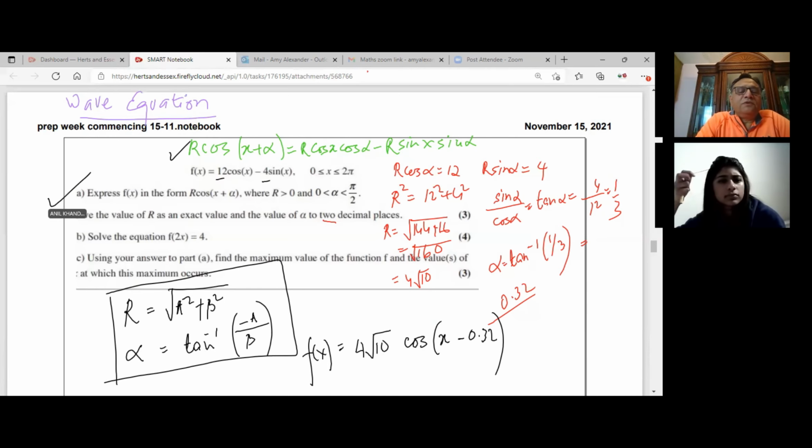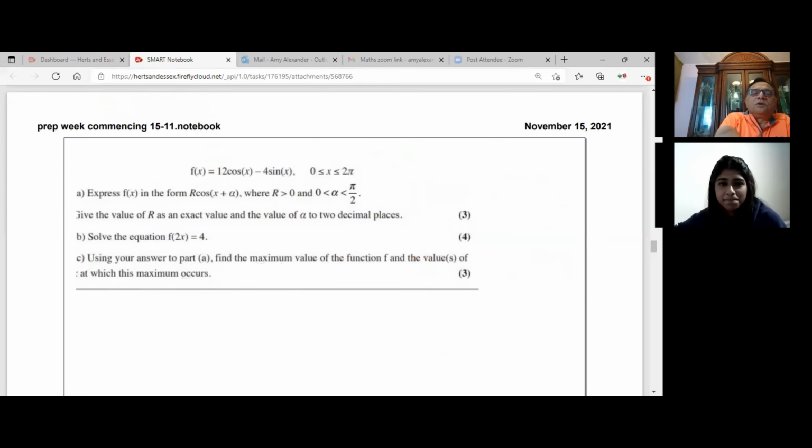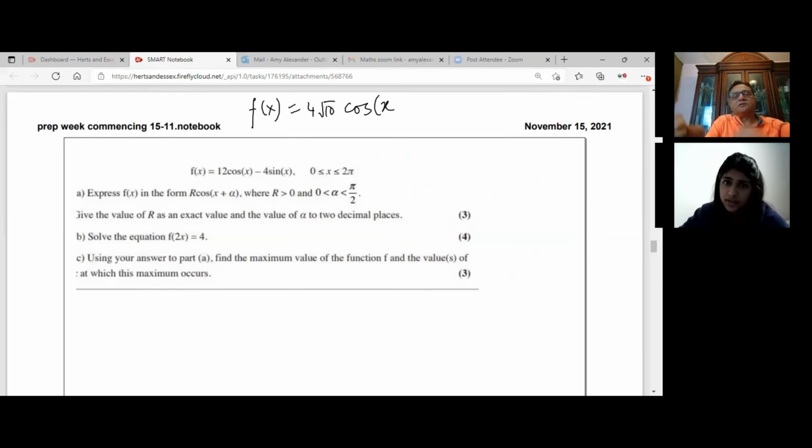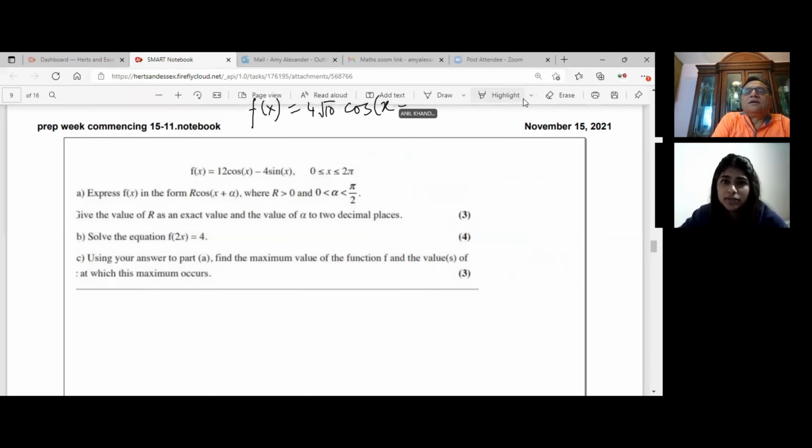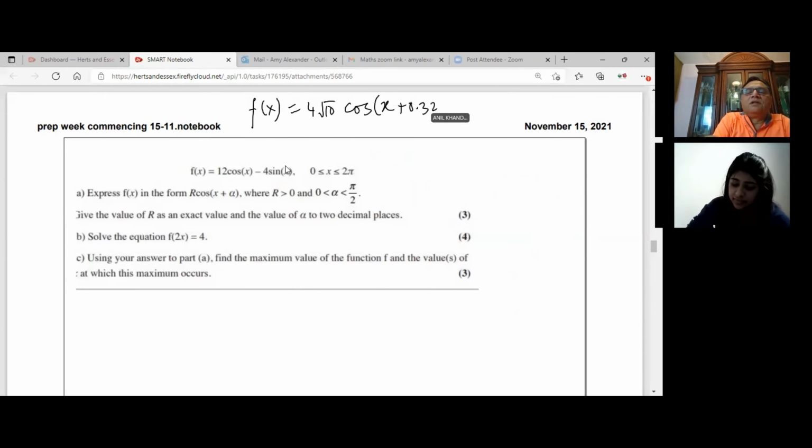What is B? Solve f of 2x equals 4. Just substitute in this now. So f of 2x will be what? Shall we remove this? I'm erasing, okay? So what is f of x equal to? f of x is equal to 4 root 10 cos of x plus 0.32. Plus or minus? Alpha was positive, so plus, because it was 0.32. Correct.